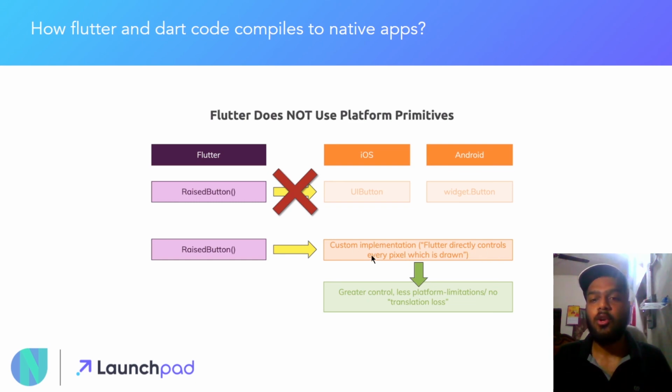So Flutter has direct control of every pixel which is being drawn inside our screen or on the UI or in the backend part as well. It has each and every control of everything which is taking place. So it is not the case that everything is being converted into the iOS, Android, and currently web and desktop part as well. It is being directly controlled by Flutter, which is helping in improving the performance to a greater extent, and there are no limitation or translation loss which are resulting in the lagging of our application. So this is how basically the Flutter and Dart code is compiled directly to the native apps, rather than making each and every component for each of the OS which is present over here.